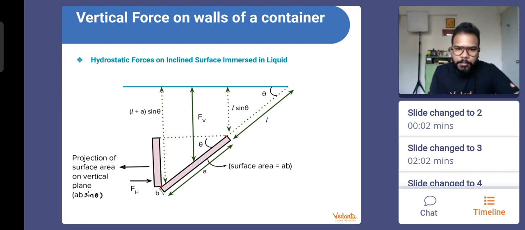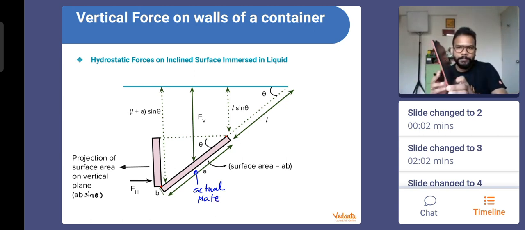So your actual plate, okay, this is your actual plate, and this is only the cross-sectional view. That means this is how you are able to see it. Okay, not even this. They are showing you in this way. That's why this portion that you see is written over there as B. Okay, that's not a rod. It's not a rod. It's a plate. Okay, everyone, a plane or a plate. So this is B and this is A.